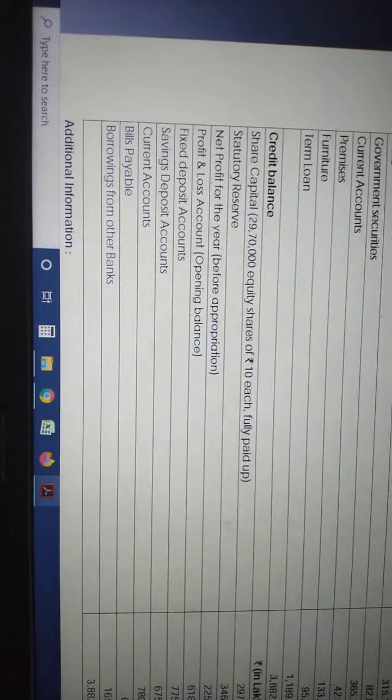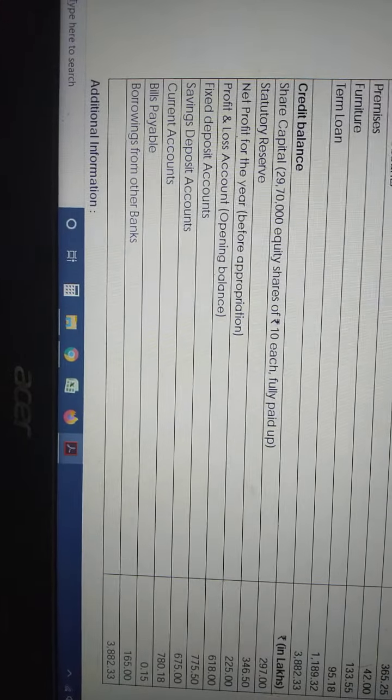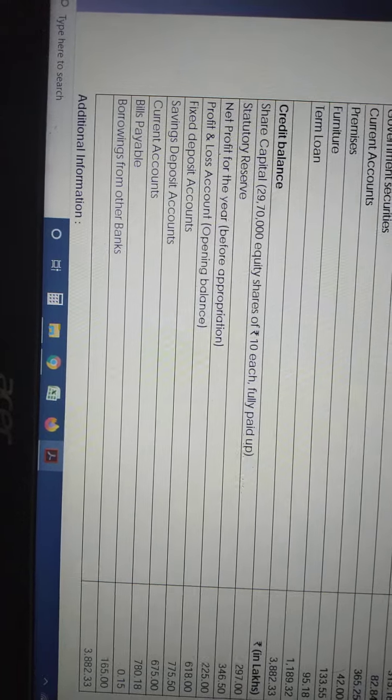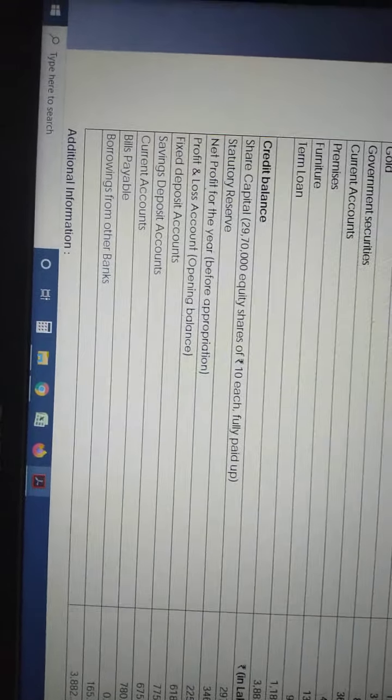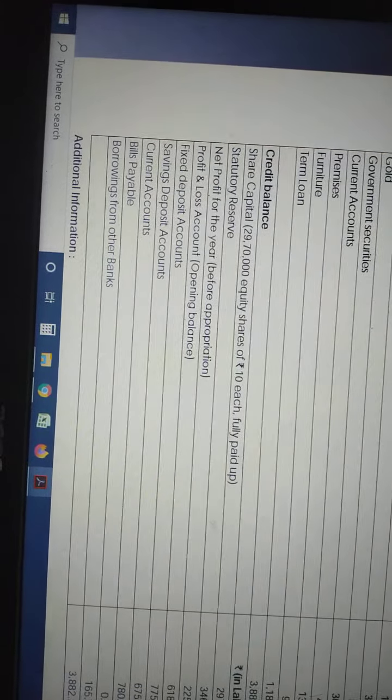Come to the credit balance. Credit balance means income, liabilities or borrowings, capital. That is your credit balance. Share capital is your schedule 1. We know already. Statutory reserves and surplus, schedule 2. Net profit for the year before appropriation, we have to do some workings. Profit and loss opening balance, net profit for the year, all these things are schedule 2 category.